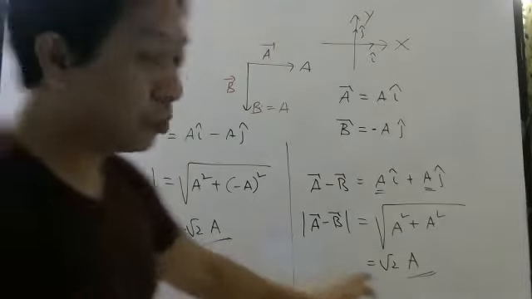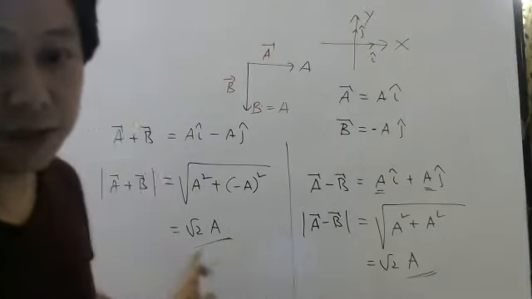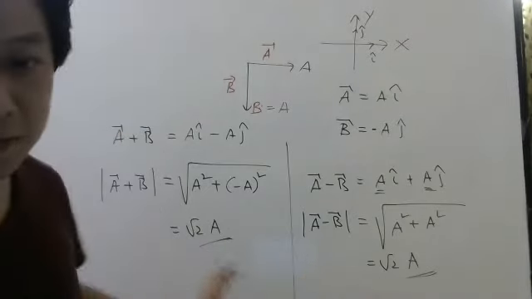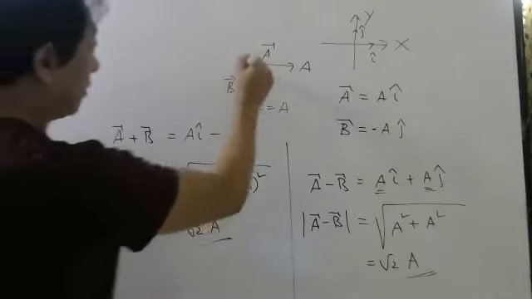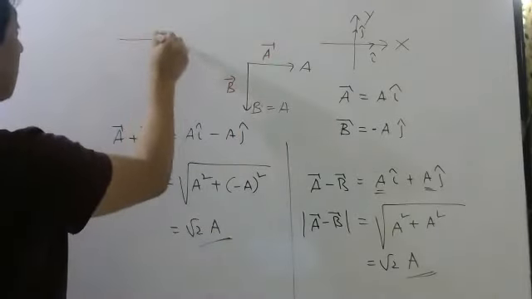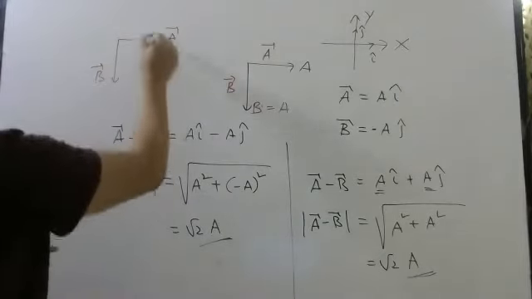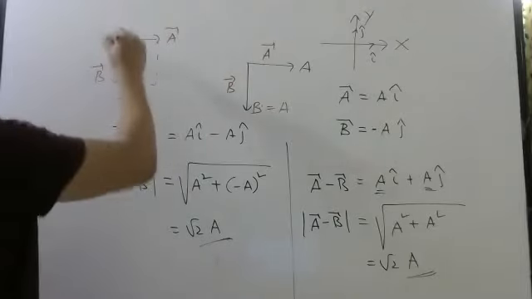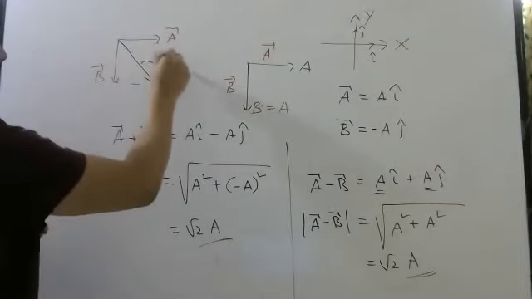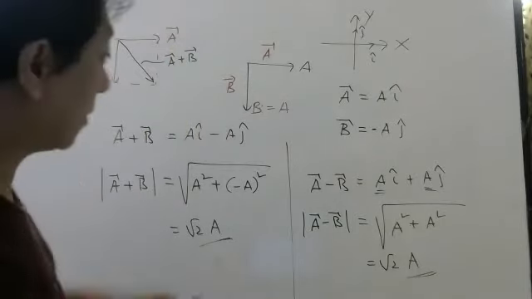Do you think the direction of these two will be the same? Magnitude is the same, but the direction will not be the same, right? For example, if this is a bar and this is b bar, then a bar plus b bar will be here. This is your a bar plus b bar, according to the parallelogram law. But where will this other vector be?